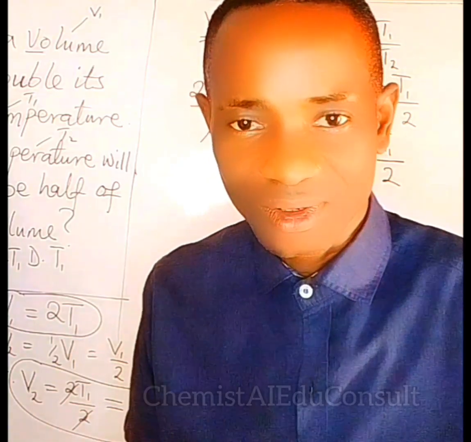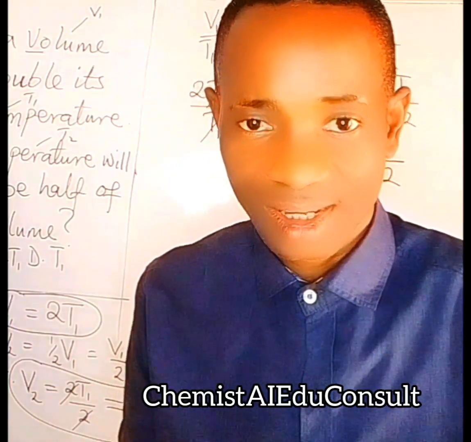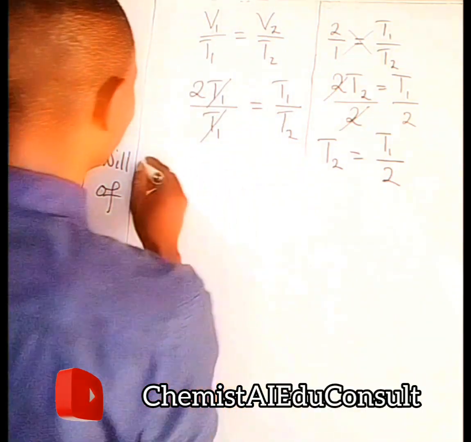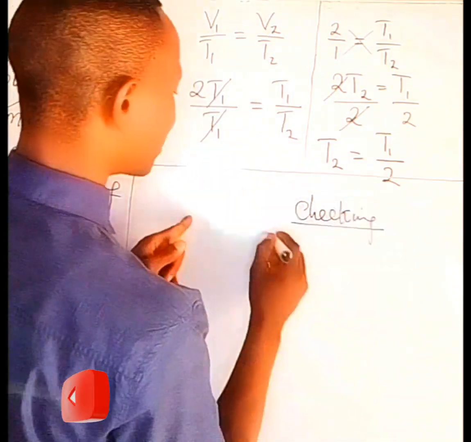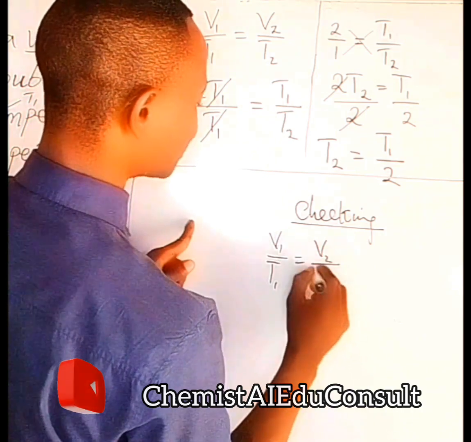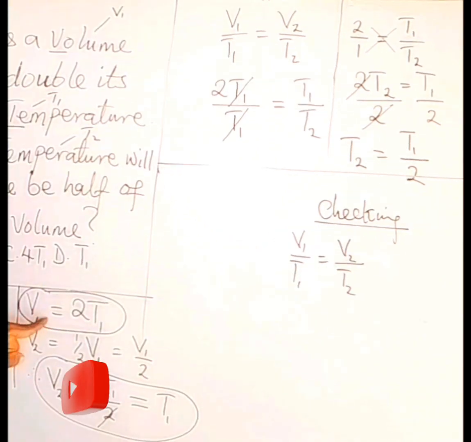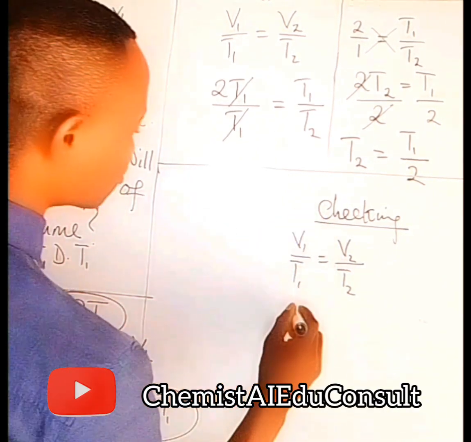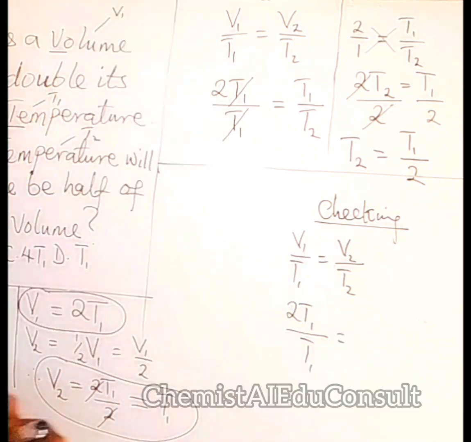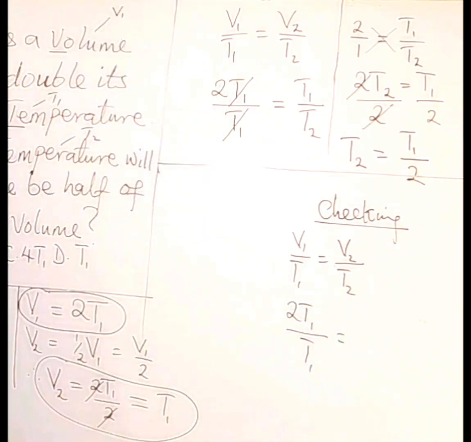Now, it is always good to check if what you have solved is actually the correct answer. So to do that, that is checking. Remember, V1 over T1 is equal to V2 over T2, right? Remember, our V1 means 2T1, so we substitute 2T1 divided by T1. Our V2 is T1.